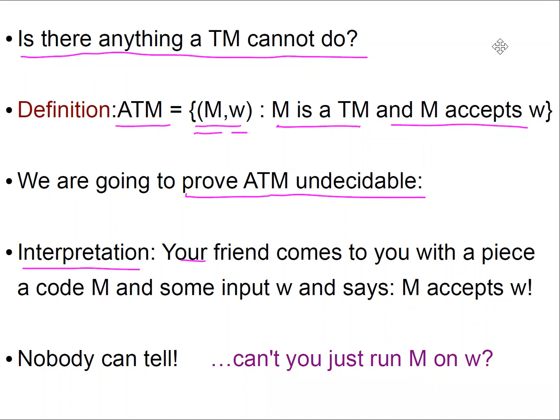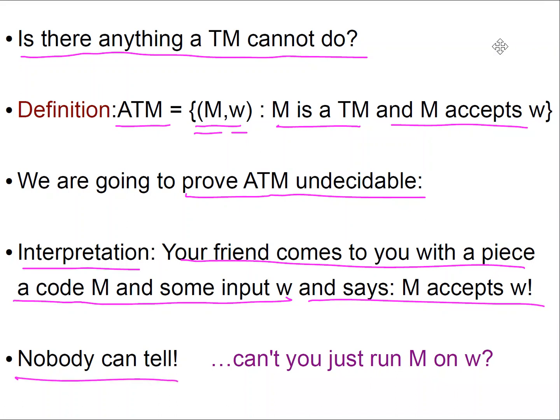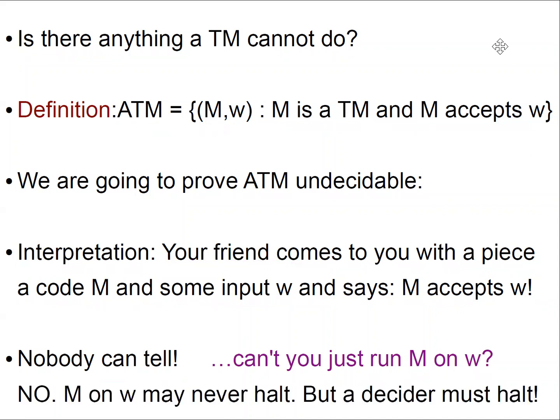Interpretation. Your friend comes to you with a piece of code M and some input W and says M accepts W. And nobody can tell if your friend is right or wrong. But wait a second. Can't you just run M on W? What do you think? No, you can't, because M on W may never halt, but a decider must halt. You want to decide this question, so you cannot just simulate. Your friend is claiming that eventually M accepts W, but you have to decide this in a finite number of steps.